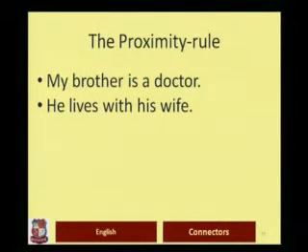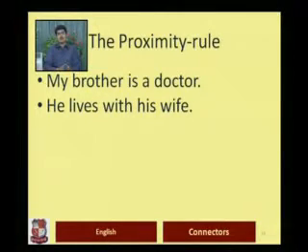Similarly, when we use relative pronouns, we must follow the rule of proximity. That is to say that we must use relative pronouns or relative adverbs as close to the antecedent as possible. That is, the word they add meaning to. Look at these 2 sentences. My brother is a doctor. That's the first sentence. He lives with his wife. That's the second sentence. Now, if we have to connect these 2 sentences, we must take care that the meaning does not change when we connect them.